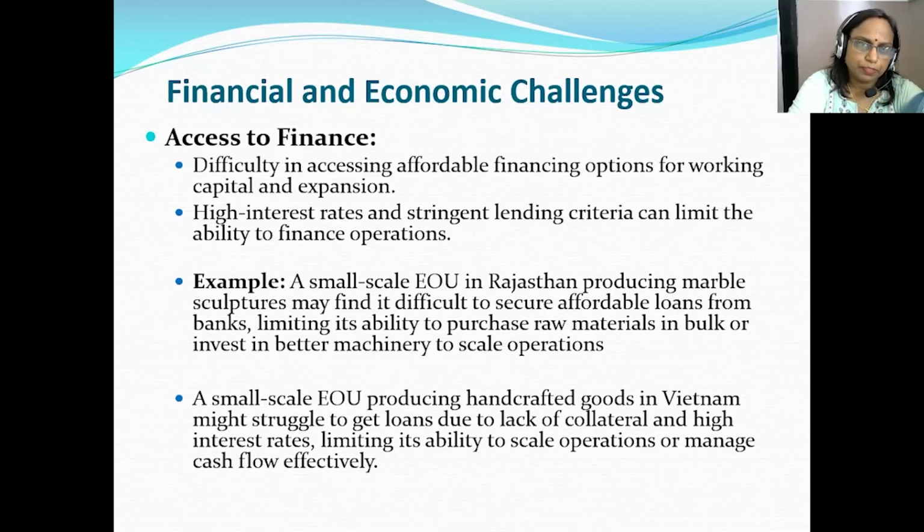So this particular issue related to finance is challenging for the EOU.